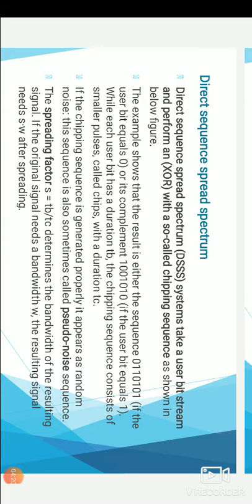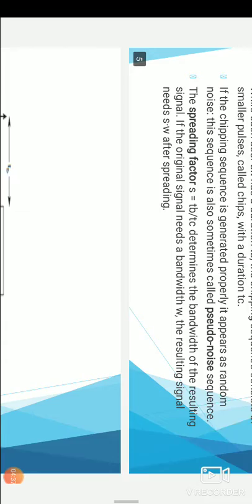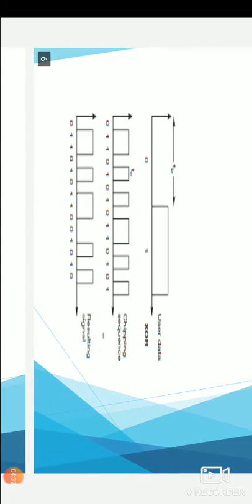So if the original signal needs a bandwidth W, the resulting signal needs S dot W after spreading. So consider the original signal with the bandwidth W; the resulting signal after applying the spreading factor will be S dot W after spreading. This is the diagram given here,